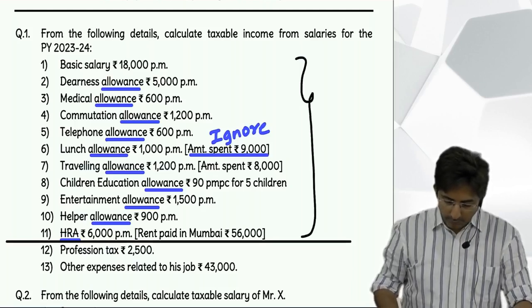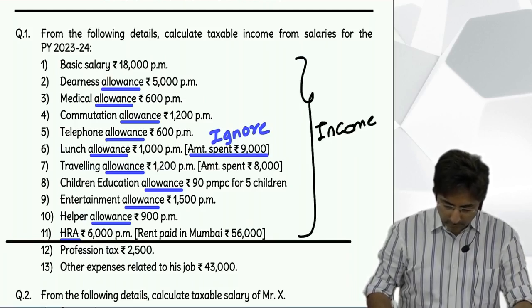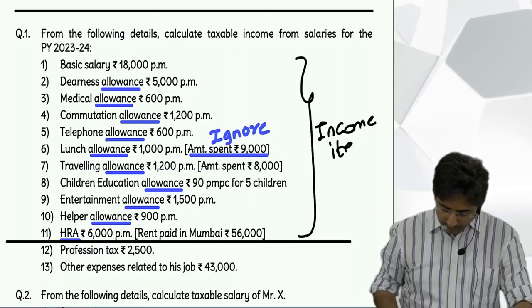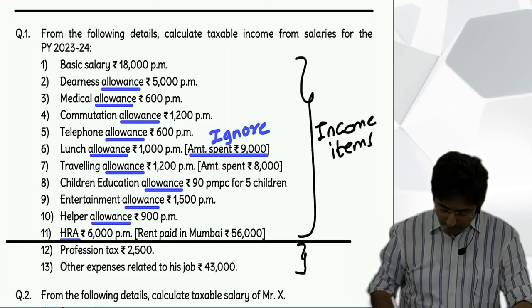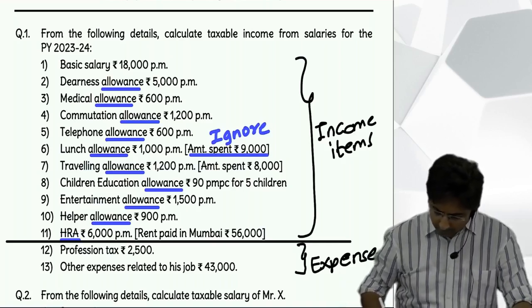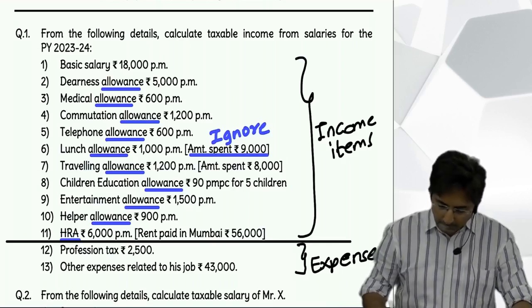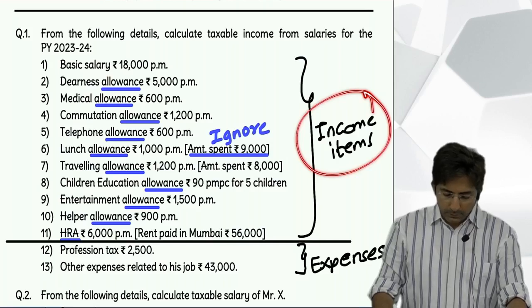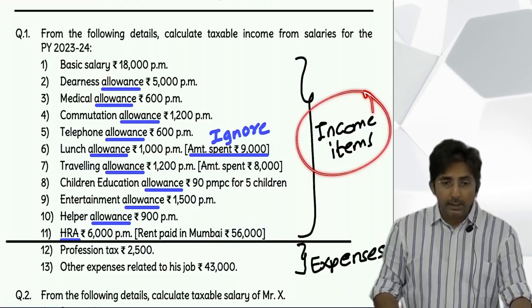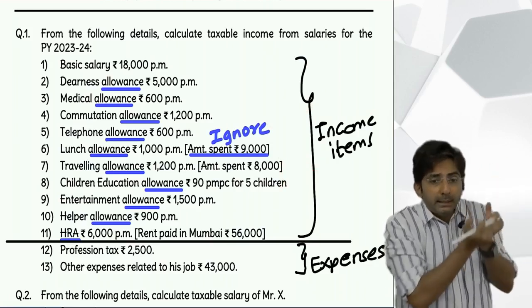These were all income items, and these are income items or expenses. Do you agree with this or just saying it for the sake of saying? Why did I say these are income items? Because till here everything was allowance, and allowance is what an employee receives from his boss. So it is income for him.